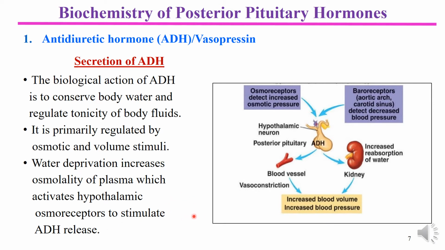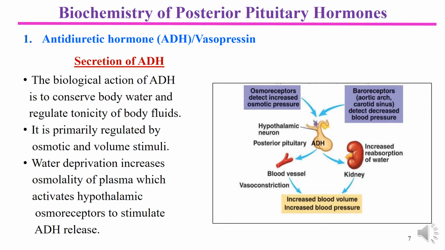So whenever body fluids become concentrated and reduced in amount and the water content is relatively decreased, all these situations give a message to the hypothalamus that the fluid is of very high concentration, so water is required and should be prevented from loss through urine, and this is achieved through the secretion of ADH.